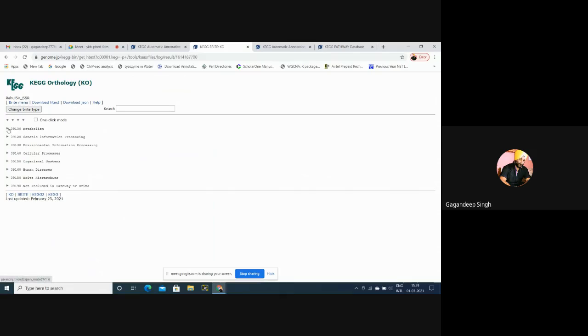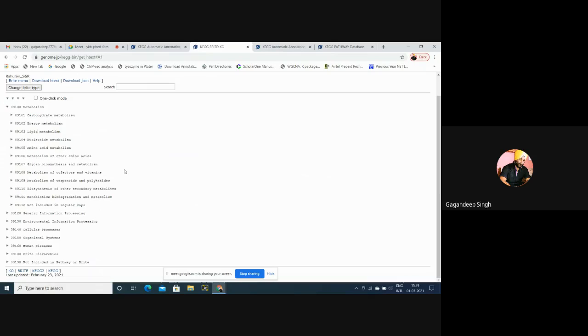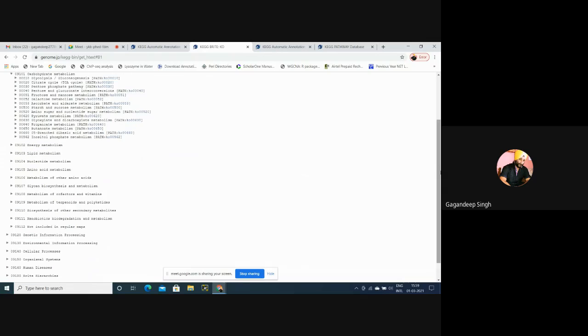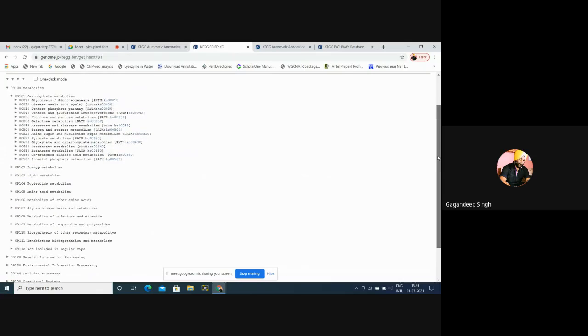Then what will we do? First of all, if we want to select metabolism, we'll click on metabolism only. Then which kind of metabolism do we want to extract? For example, carbohydrate, energy, lipid, nucleotide, whatever. For example, I'll select carbohydrate metabolism. The main thing is, see, in this carbohydrate metabolism there are no sequences available here.